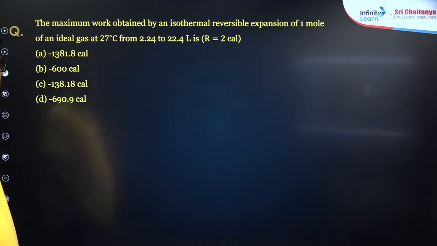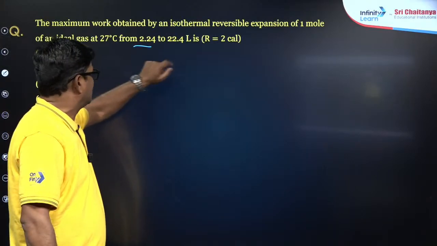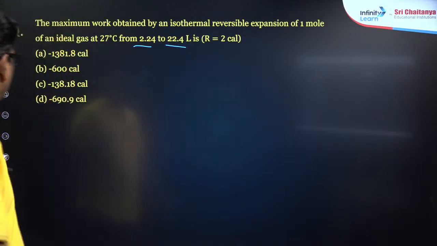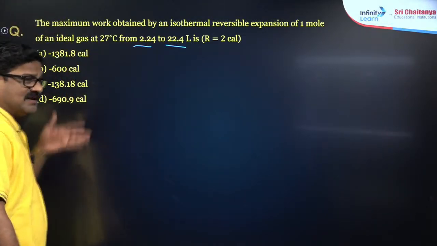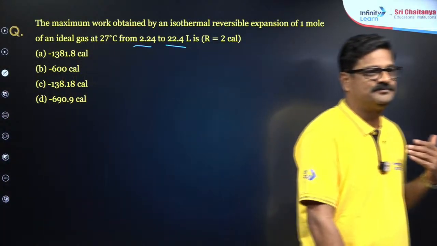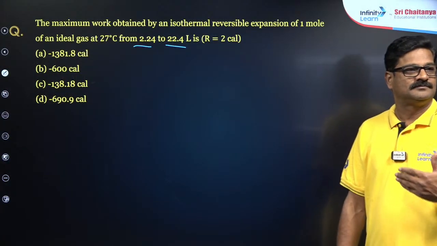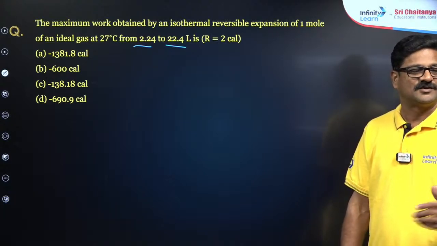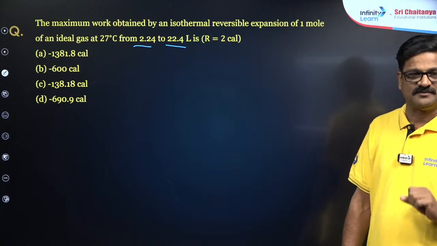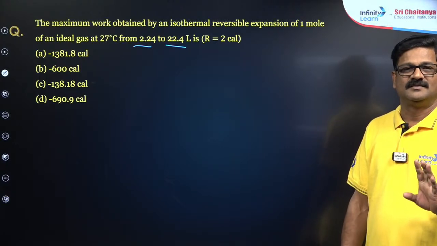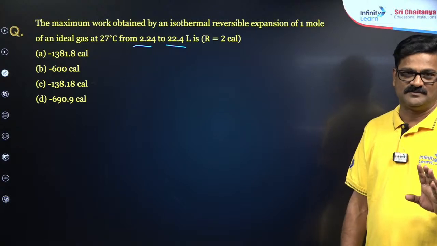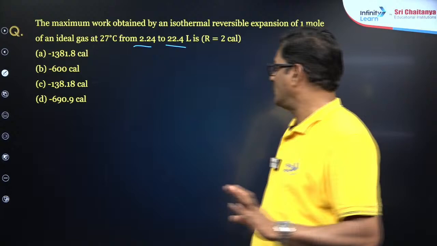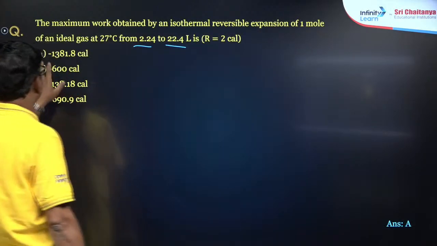Now, maximum work is done by an isothermal reversible expansion of 1 mole of an ideal gas at 27 degrees centigrade from 2.24 litres to 22.4 litres. The R value is given in calories. Okay, you can use that because the answer itself is given in calories. So W is equal to minus 2.303 nR log V2 upon V1. On solving, you are going to get 1381 calories.